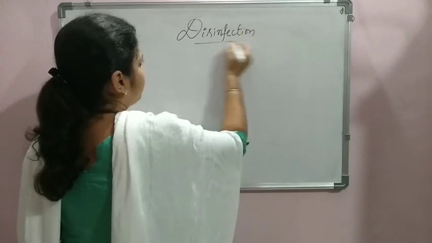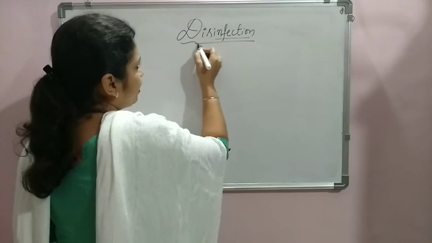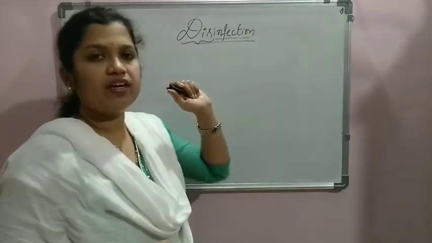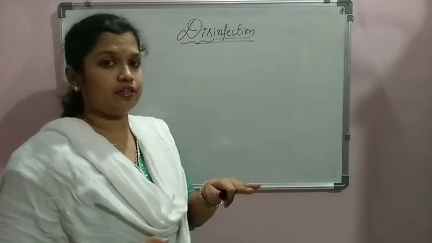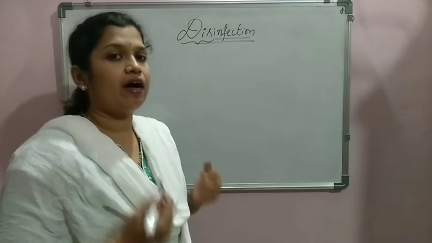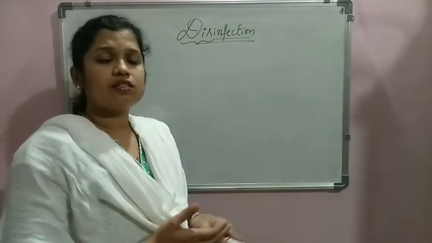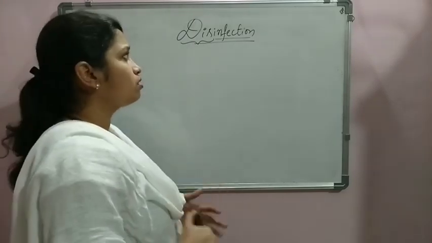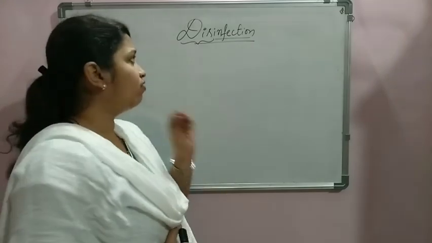See, the word itself contains the word infection. Along with that, we are attaching one more term, dis. What does it mean? Infection is caused when pathogenic, unwanted bacteria are present in the water. Then we will get diseases like typhoid and dysentery, amoebic dysentery. All such diseases come along with the consumption of infected water.